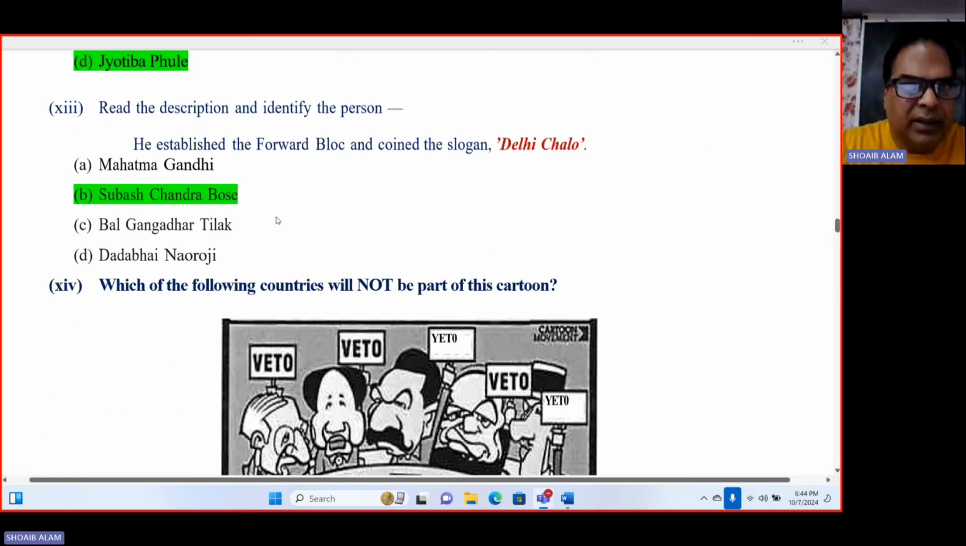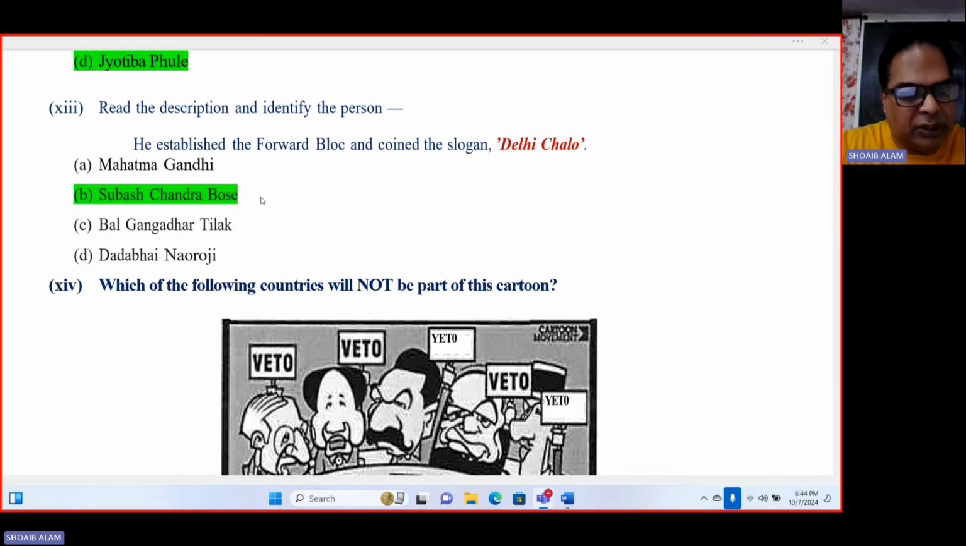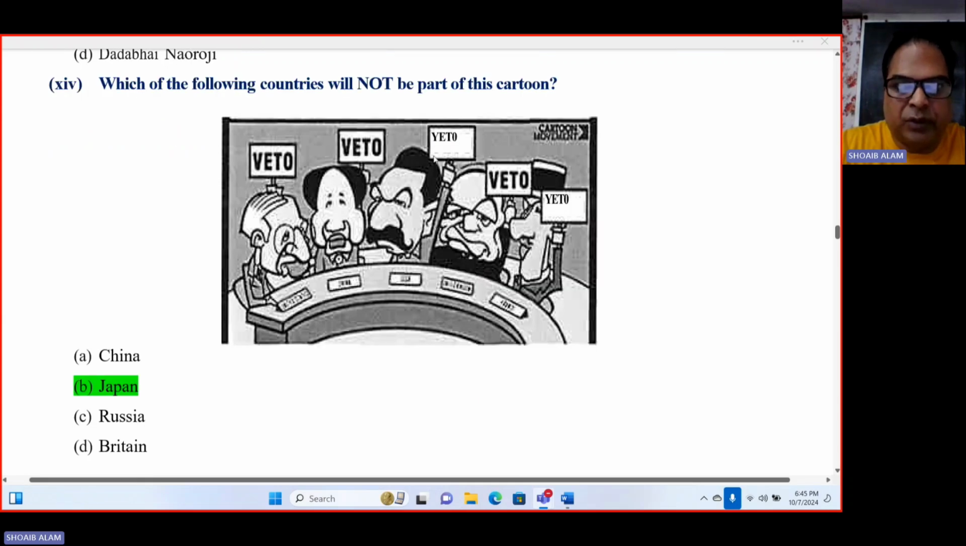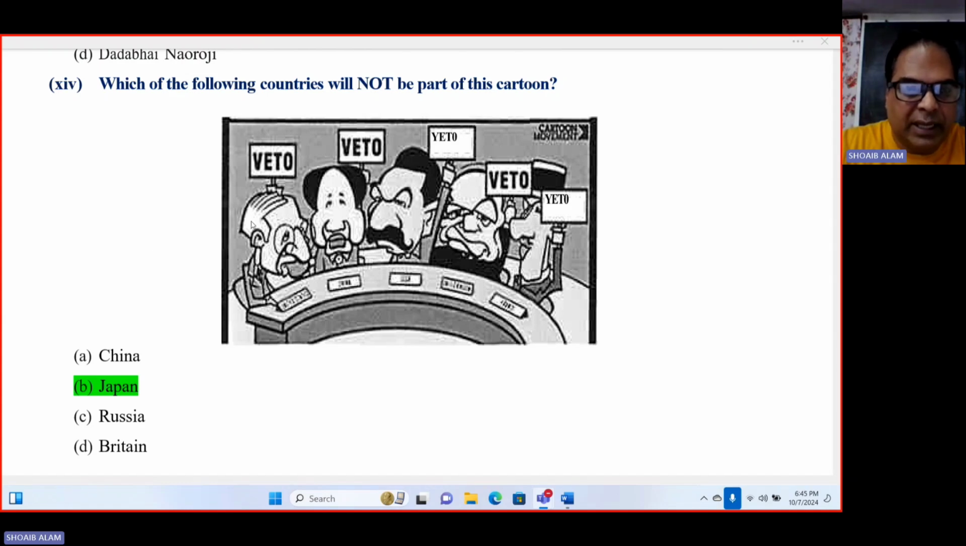Okay. Read the description and identify the person. He established the Forward Bloc and coined the slogan Delhi Chalo. So it is obviously Subhash Chandra Bose. Okay. Which of the following countries will not be part of this cartoon? So veto. Okay. So definitely on the basis of this, these 5 countries are there. China is also there, Russia is also there, Britain is also there, but Japan is not a permanent member of the Security Council who possesses veto power. Okay. So the 5 permanent members of the Security Council are Britain, France, Russia, USA, and China.